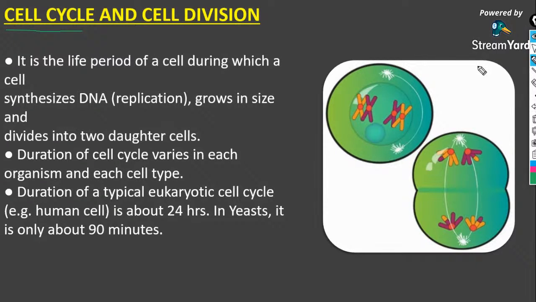Okay, so cell cycle refers to the life cycle of a cell, the life period during which a cell synthesizes DNA, replicates, grows in size and divides into two daughter cells.